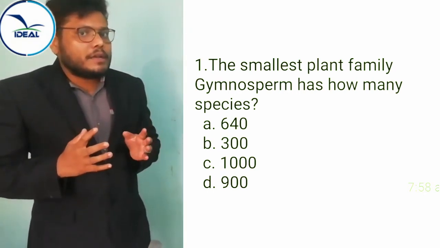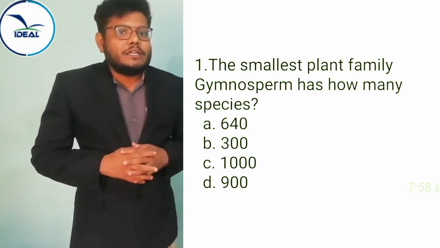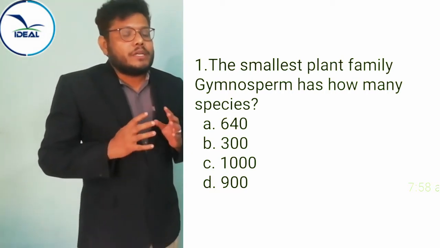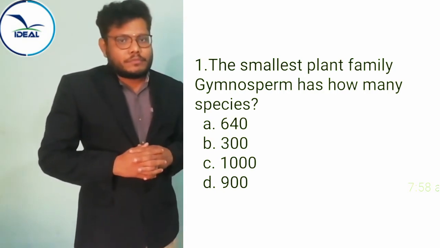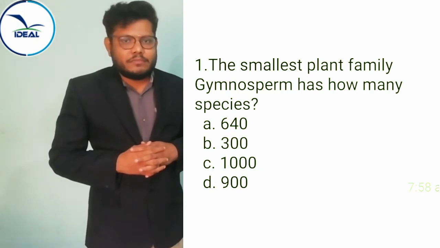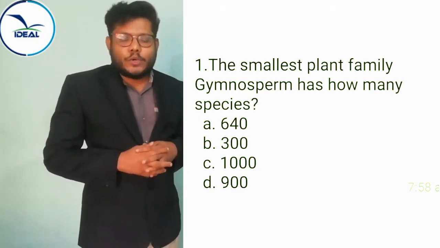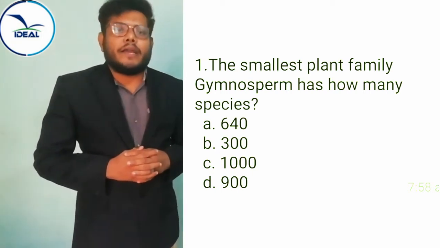In the beginning, the introduction part, we already discussed the living species present in gymnosperm. Which one is the right answer? 900. They have about 900 living species. So the right answer is 900.